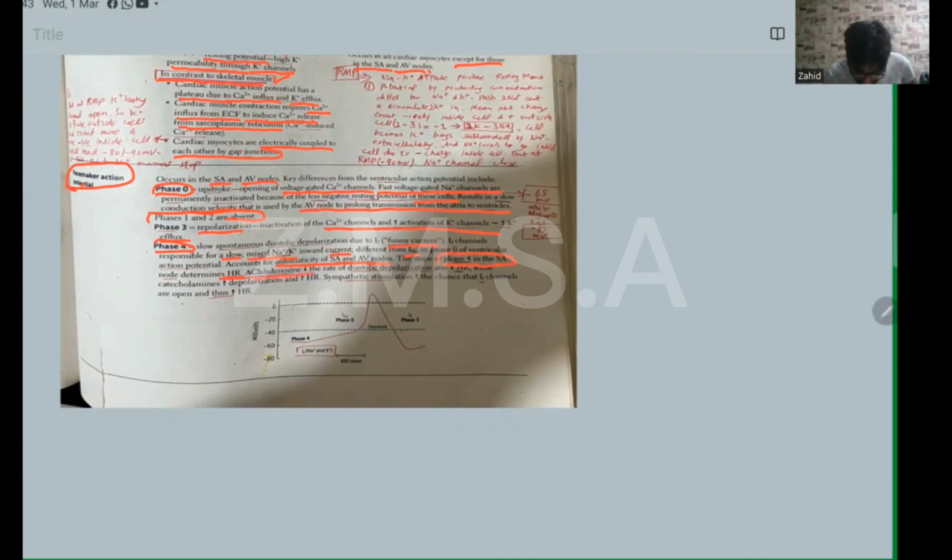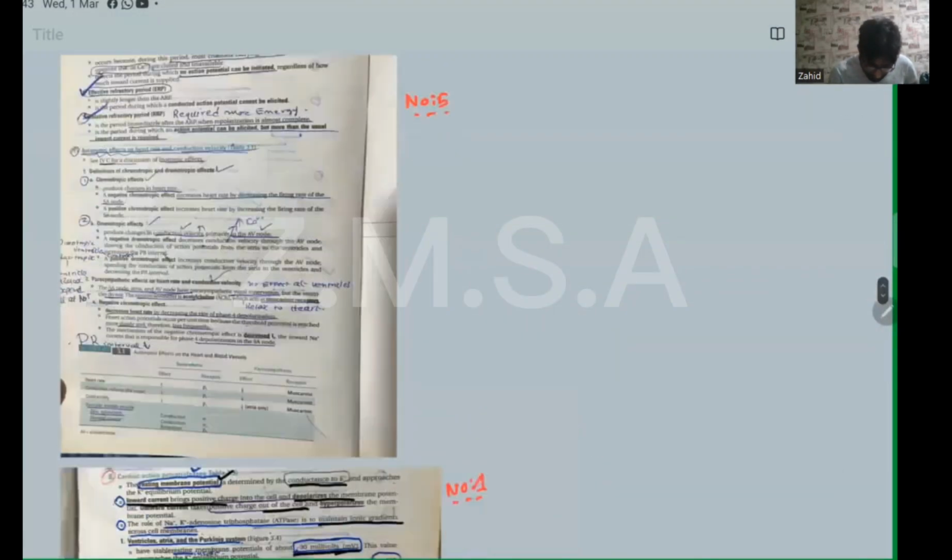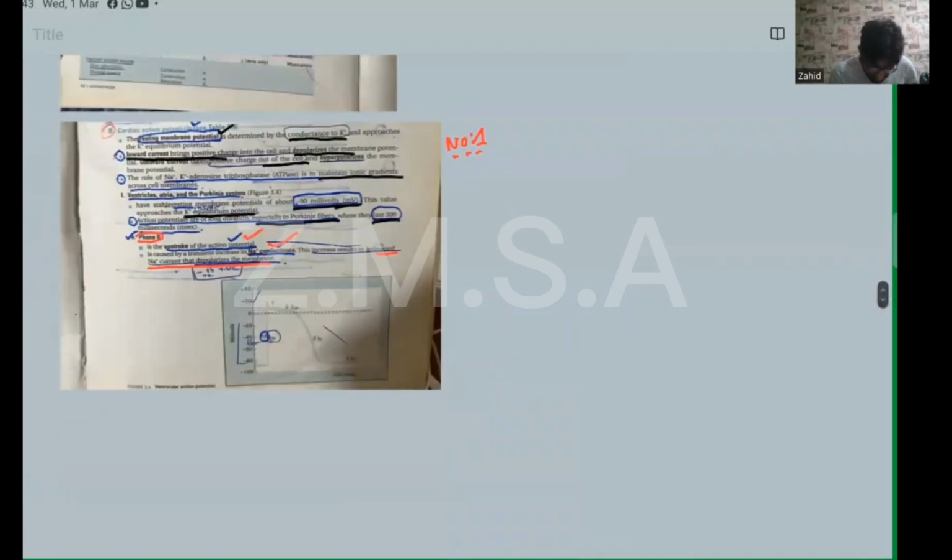Acetylcholine and adenosine decrease the rate of diastolic depolarization and decrease the heart rate, while catecholamines increase depolarization and increase heart rate. Sympathetic stimulation increases the chances that funny currents are open and increases the heart rate. Already discussed in greater detail. Okay, so next from the BRS physiology, if we discuss phase by phase.